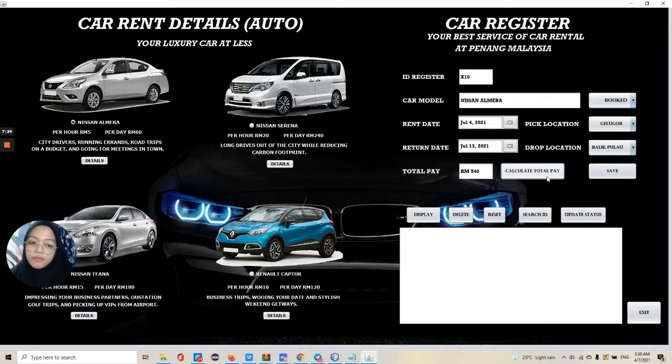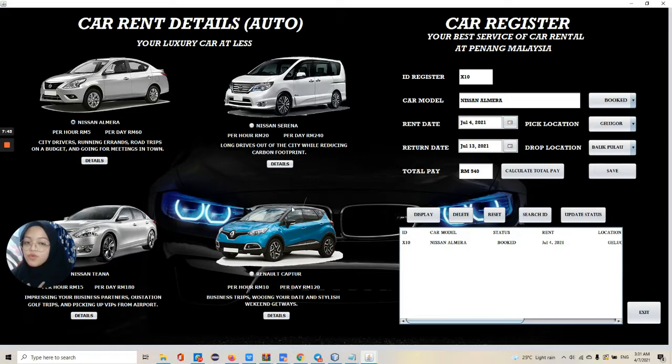So calculate total pay, so RM540 for this date. Okay, so just click save and then just display. Okay, see here we have ID, car model, and so on. Status, you can see we have already booked the Nissan Almera and so on.